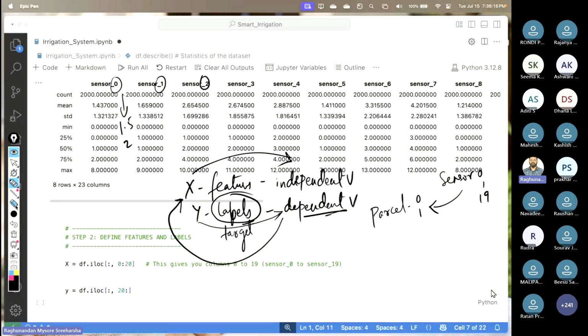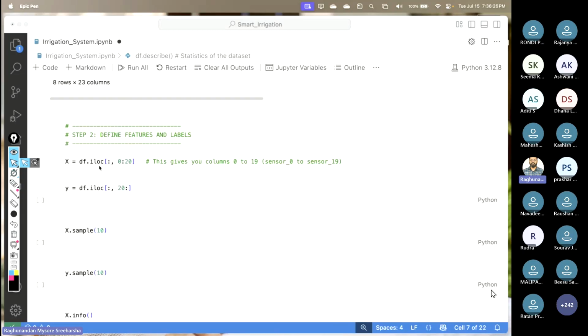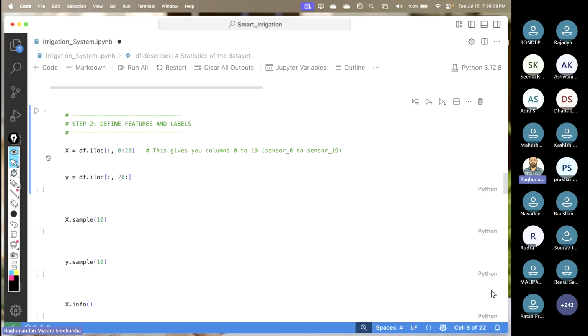Okay. So let me clear this. Let us run one by one here. Yeah. So as I said, we are taking the integer location of all the rows and 0 to 19 sensors. And for Y, all the rows of the 20th to whatever the remaining sensors are, right? Till the last one. So let us run this.